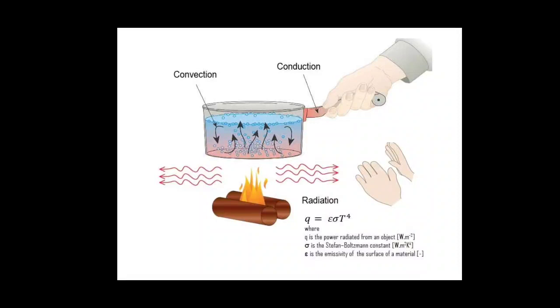And next, if you put a hand a few meters away from the fire, you can feel the heat of the fire. Since there is no rod or anything, you cannot say it's conduction. And let's say there is no movement of air either. Even with no movement of air, you can feel the heat. So how is this heat coming from the fire to your hand without any solid surface contact or any movement of air? This is happening because of radiation. This is how we can see all three modes of heat transfer occurring at the same time.